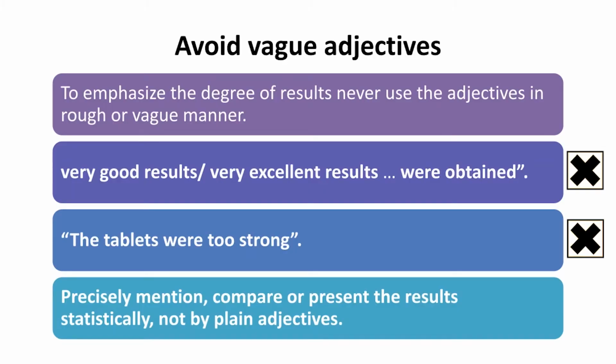You will have to be very precise most of the time. In many cases, it is questioned by the reviewer: how much good, whether it is statistically significant or not. It is required that the adjective be statistically defined, not just by saying very good, excellent. You must avoid it. You are supposed to precisely mention, compare or present the results statistically, not by plain adjectives.